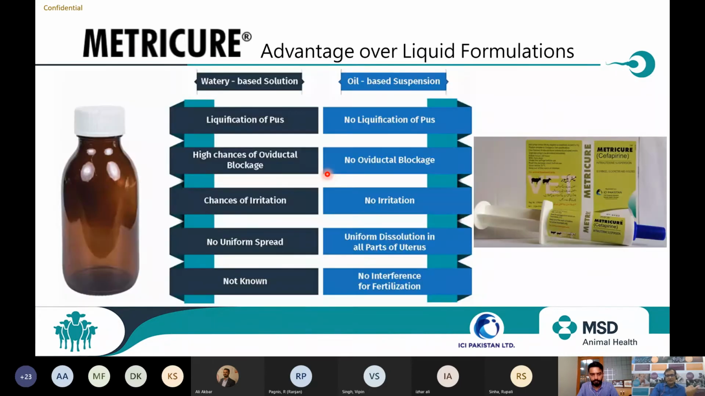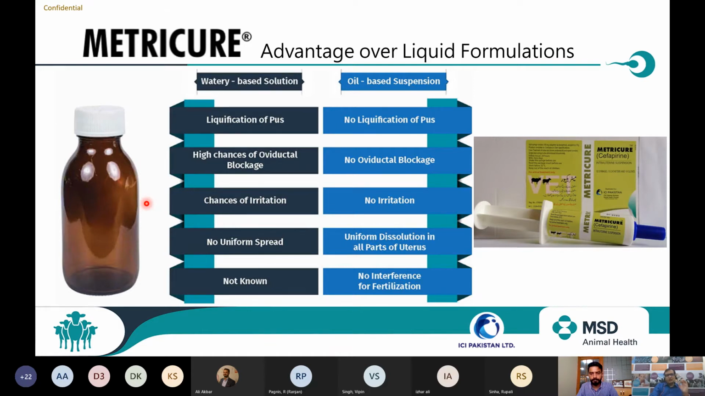One more thing is, I'm not sure whether you are using such water-based formulations in Pakistan, but I'm sure this is a phenomenon present everywhere, especially in our developing countries. You will find a lot of powder formulations or liquid formulations available, which we infuse after adding some water or liquid. We make it a solution and then we infuse it in the uterus.